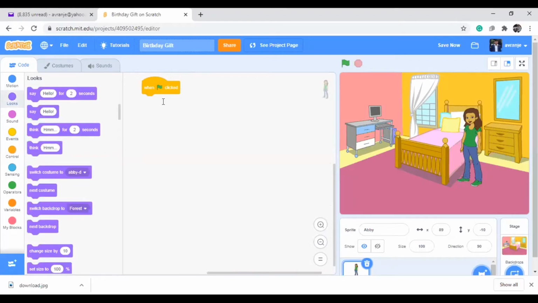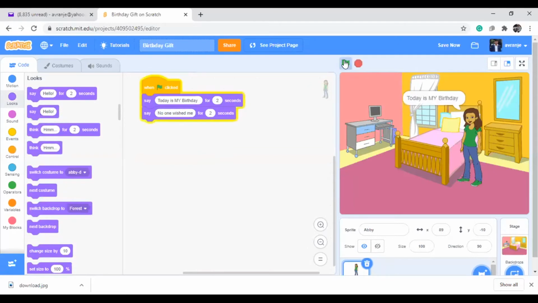And here I'm writing some dialogues for her. Today is my birthday. Okay, no one wished me. Like this she is thinking. Suppose, see, I told you before, whenever you are doing something, you can see the immediate output. See, suppose if I click like this, yeah, she will talk like this.